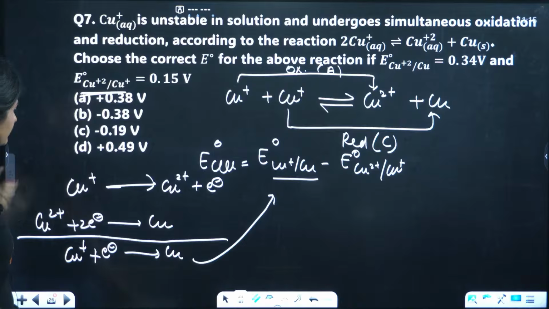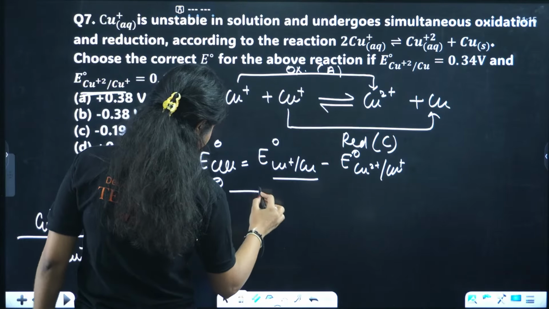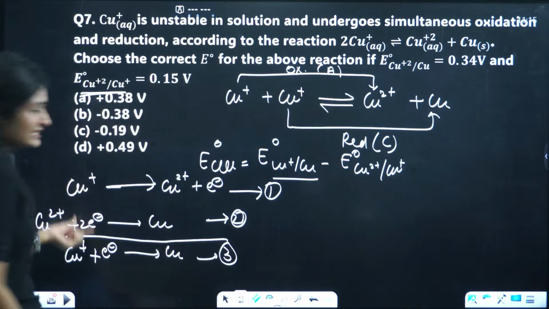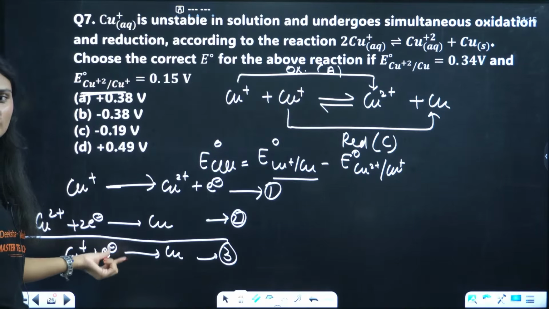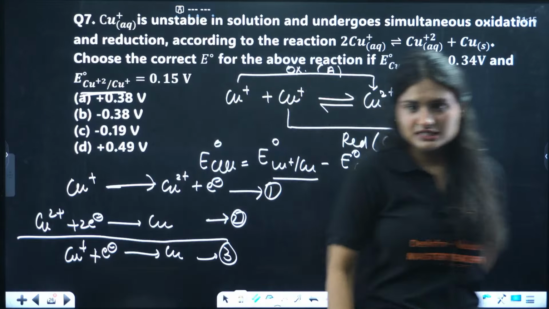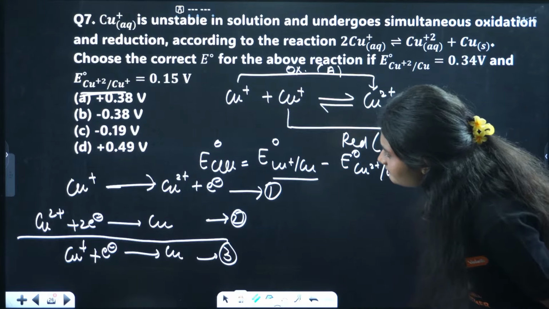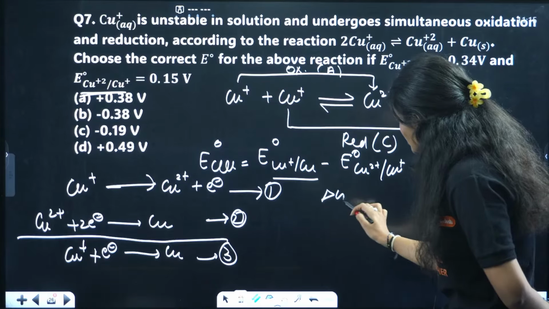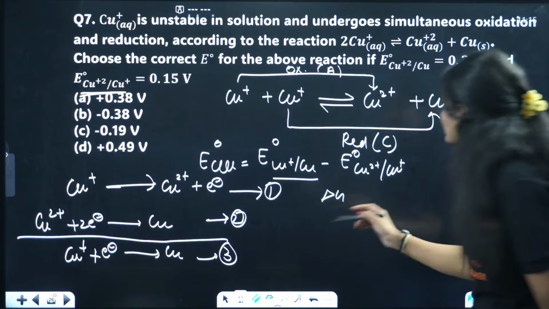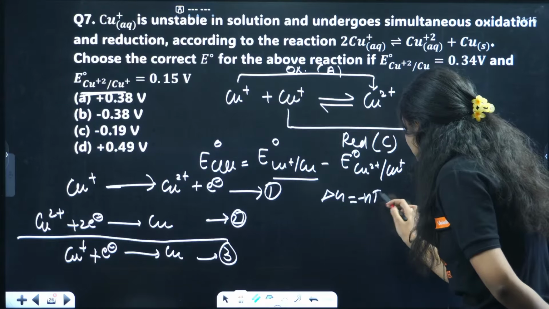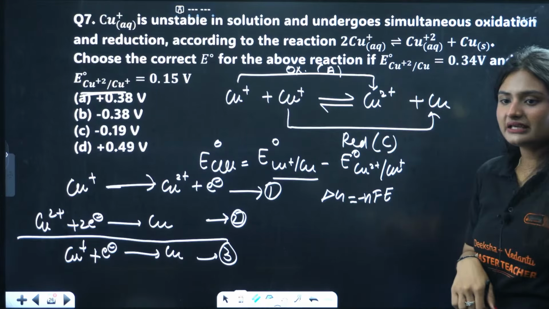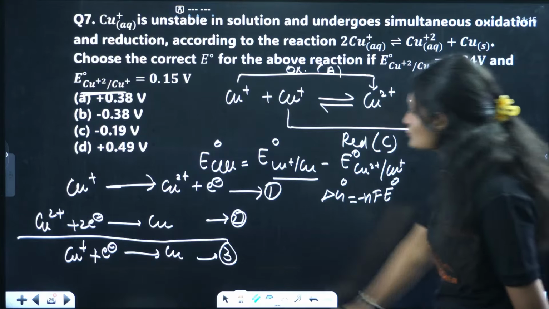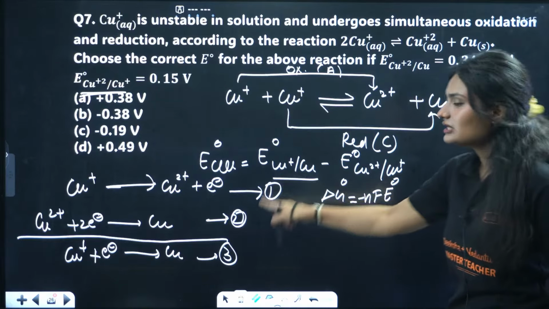Okay, so here this is equation 1 and this is equation 2 and this is equation 3. Using these, we calculate the electrode potential for this reaction. How do we calculate it? Now see, there is a thing called Gibbs free energy, right? This Gibbs free energy is related to electrode potentials like this: delta G equals minus nFE, or if standard, then nFE naught. Clear? So we will write this formula for all these three reactions.